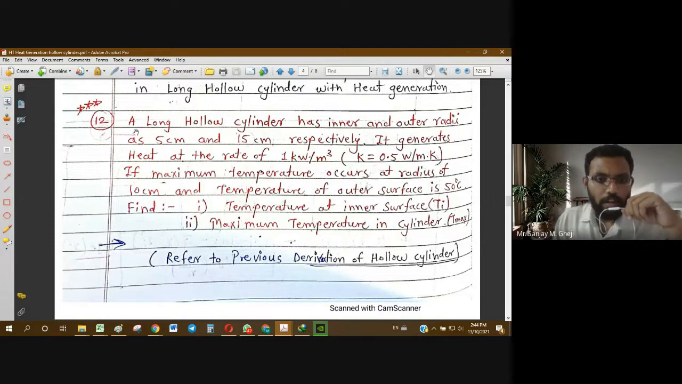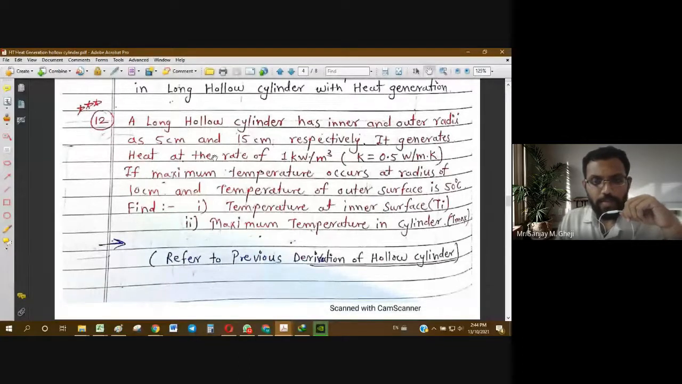A long hollow cylinder has inner and outer radius as 5 centimeter and 15 centimeter respectively. It generates heat at the rate of 1 kilowatt per meter cube. K is given 0.5 watt per meter Kelvin. If maximum temperature occurs at the radius of 10 centimeter and temperature of outer surface is 50 degrees Celsius, find number 1, temperature at inner surface, that is Ti, and second, maximum temperature in the cylinder, that is Tmax.